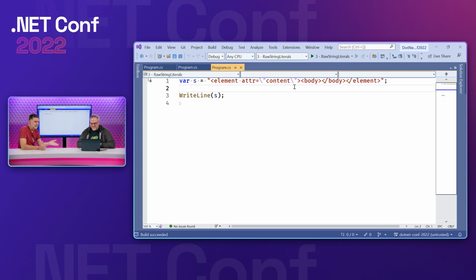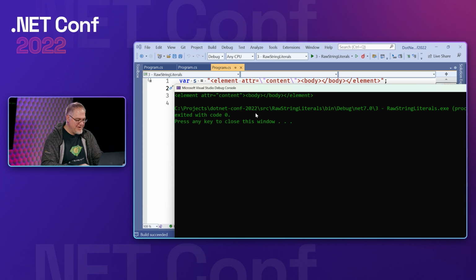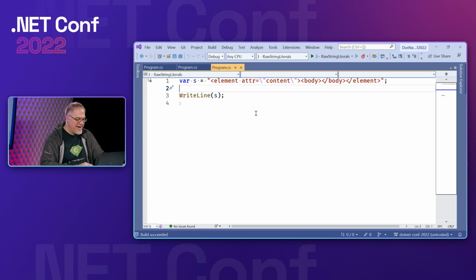So string literals in C#. Great for Shakespeare, not so great for JSON or XML. In fact, if I run this, you can see how it prints. But when you copied and pasted this, you had to come in and escape these quotes. You can make it a verbatim string, but then you still have to escape the quotes by putting two double quotes. It's really annoying.